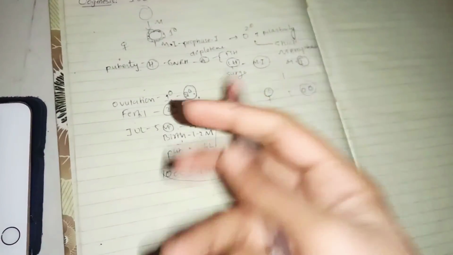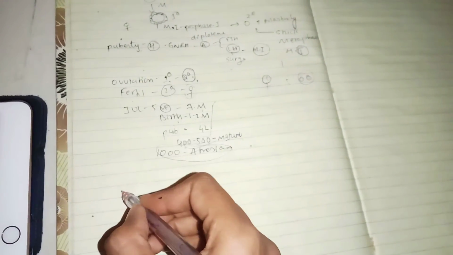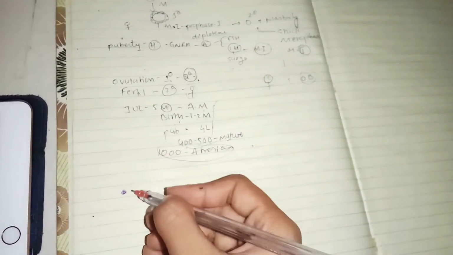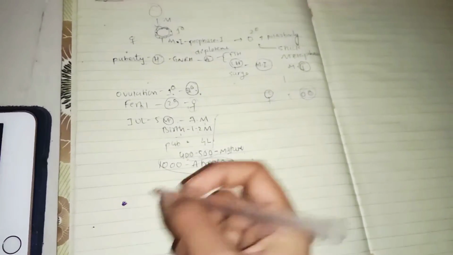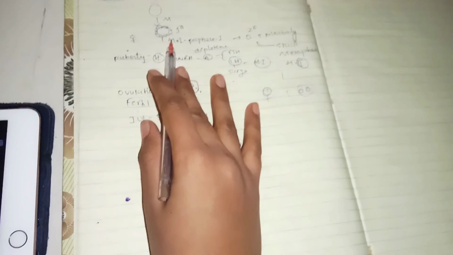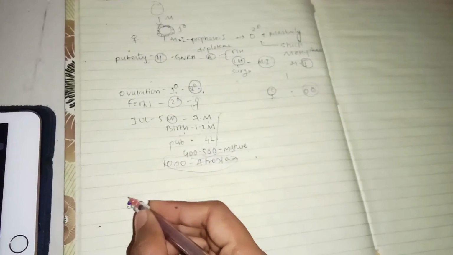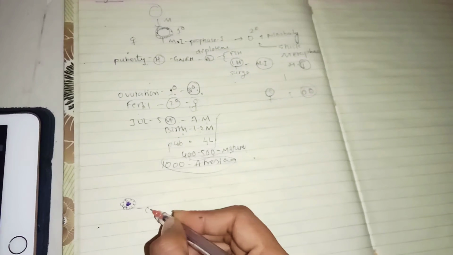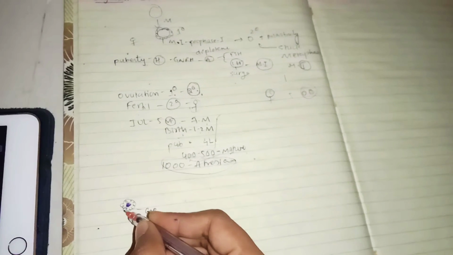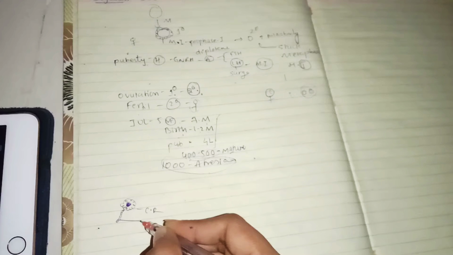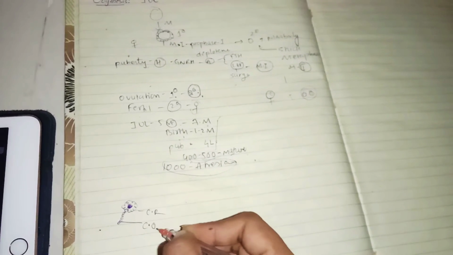Now coming to the structure of follicles, especially the primary follicle, I mean this primary oocyte. Around the primary oocyte there are corona radiata cells. This is corona radiata. And here you have cumulus oophorus.